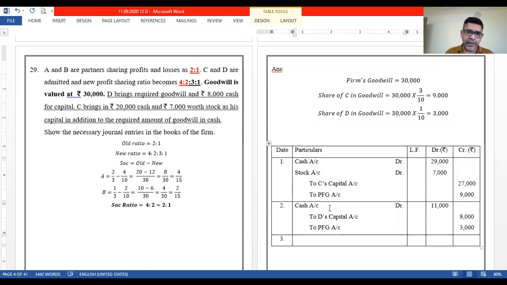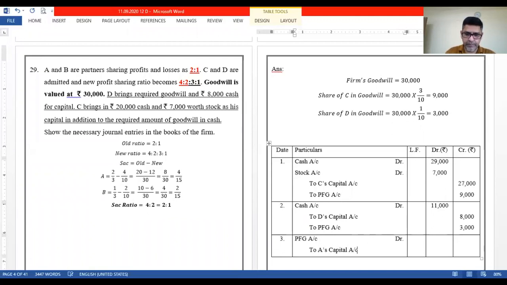Okay. Finally, when goodwill has been brought in cash, the amount should be shared amongst the sacrificing partners in their sacrificing ratio. We can see that A and B both sacrificed in the ratio of 2:1. So let us distribute this PFG. Premium for goodwill account will be debited, right, to A's capital and to B's capital, right? Okay, so PFG can be seen as 9 plus 3, 12,000.